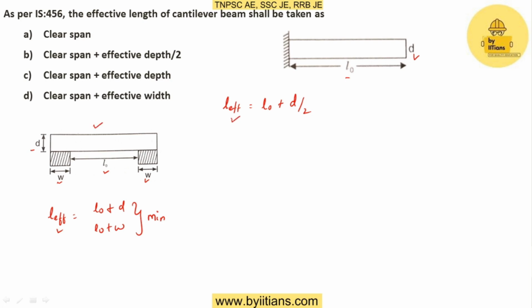For cases other than cantilever and simply supported, we will have a continuous beam or slab. For this we have two cases.